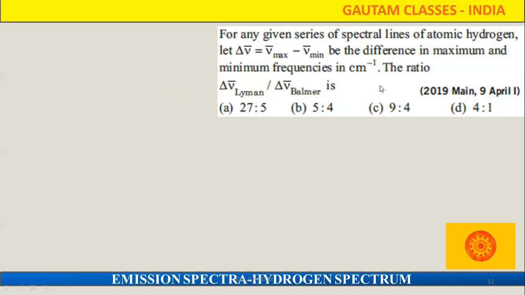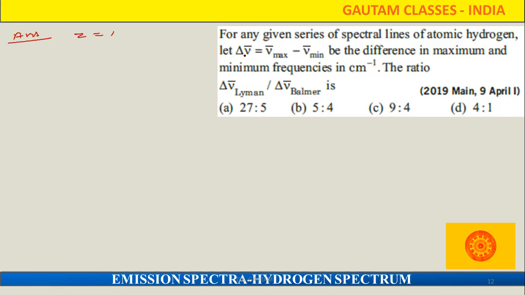Based on that, one question was asked in JEE 2019. In that question, for the series of spectral lines of atomic hydrogen, the atomic number is 1.